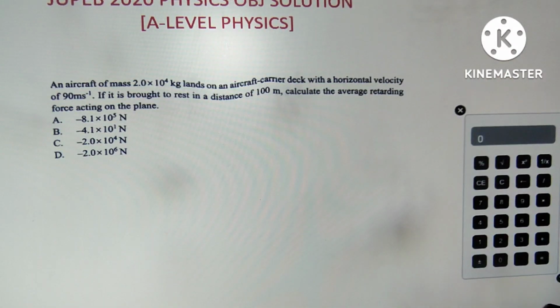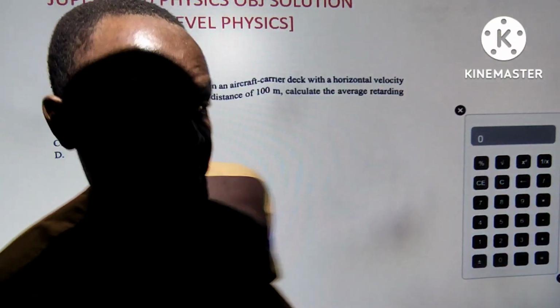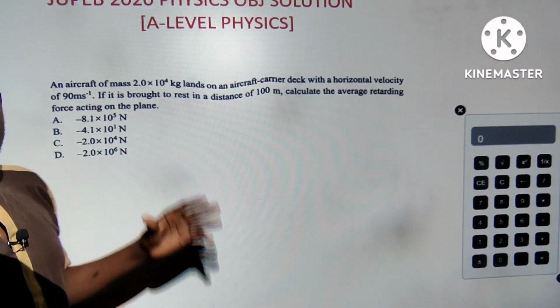Thank you, Alan. Now about this next question, an aircraft of mass. I'll be giving some questions for you to complete because of time. An aircraft of mass, we have,